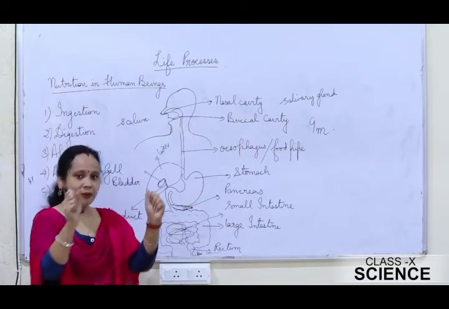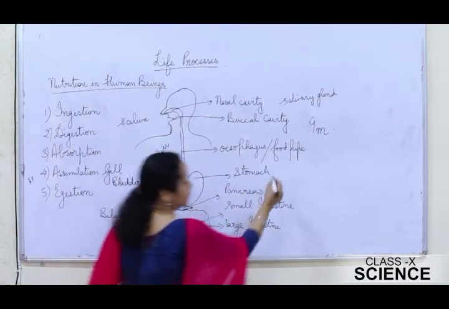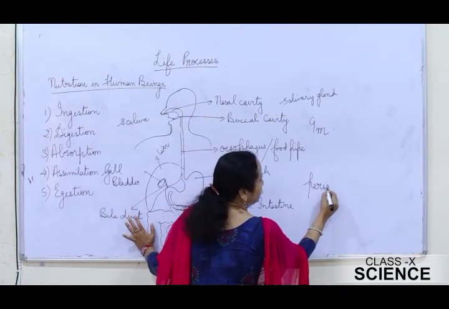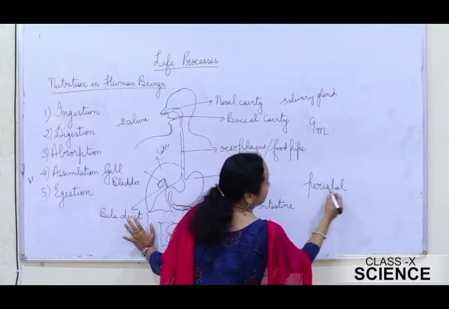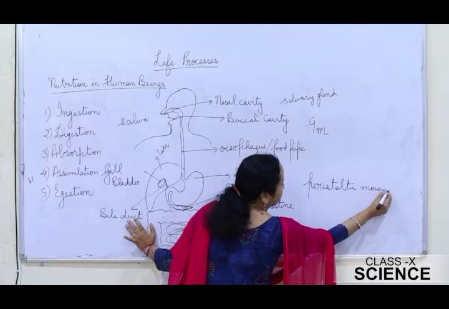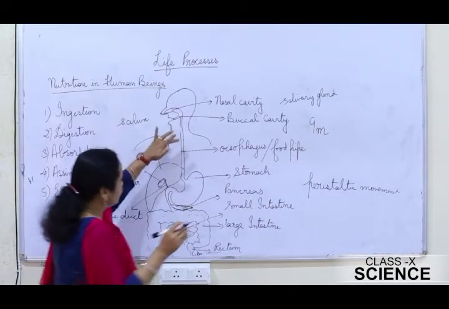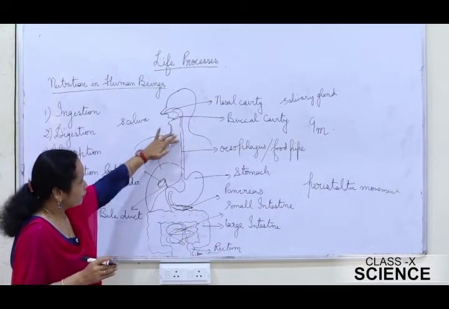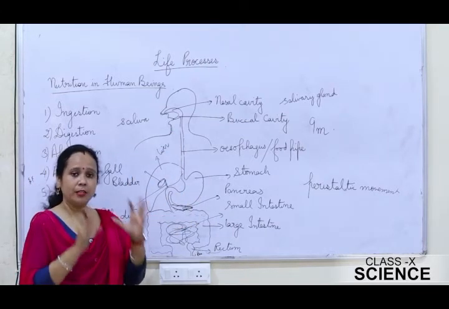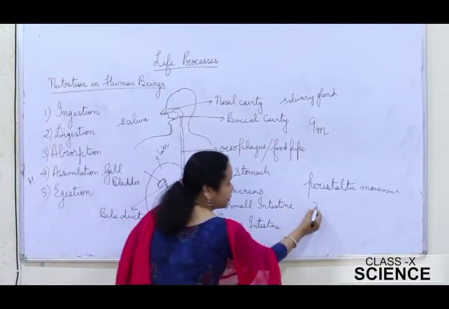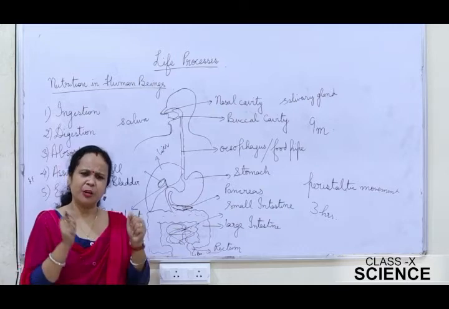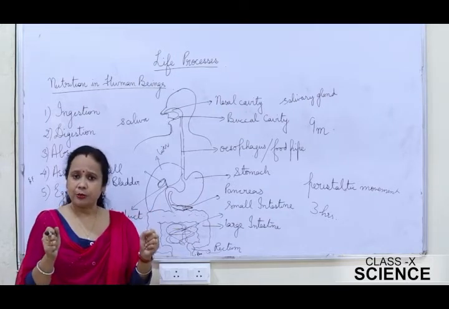This contraction and relaxation of muscles in the food pipe is known as peristaltic movement. Now, this peristaltic movement pushes the food from the esophagus to the stomach. Inside the stomach, the food is churned for about 3 hours, and during this time the food is further broken down into simpler molecules.